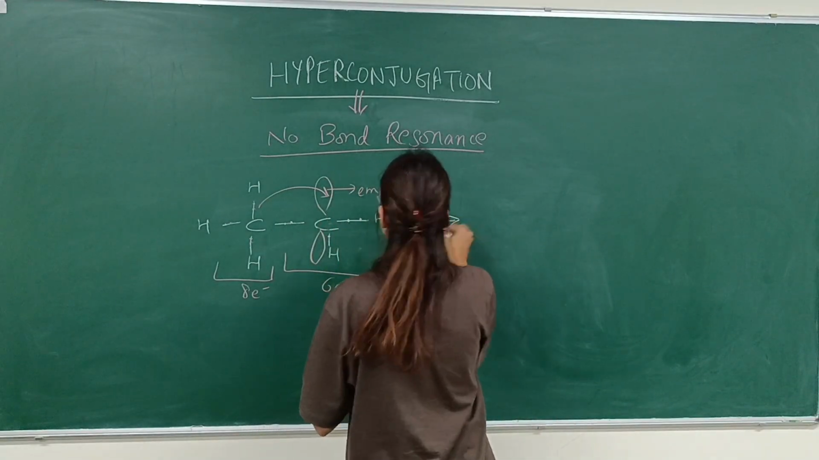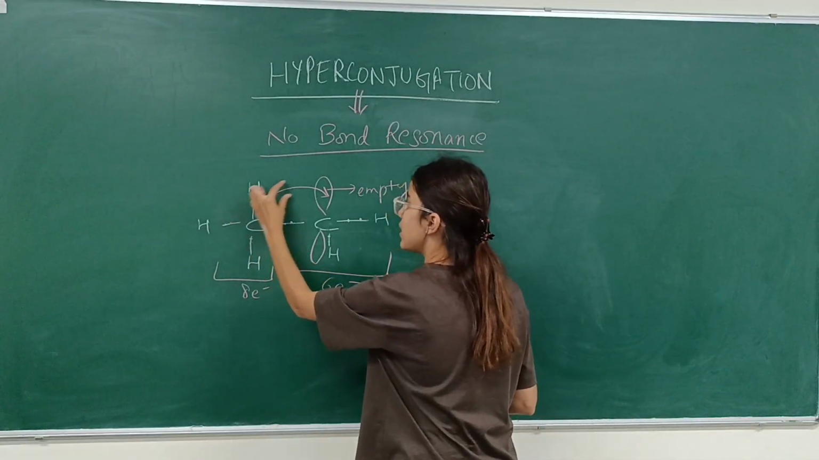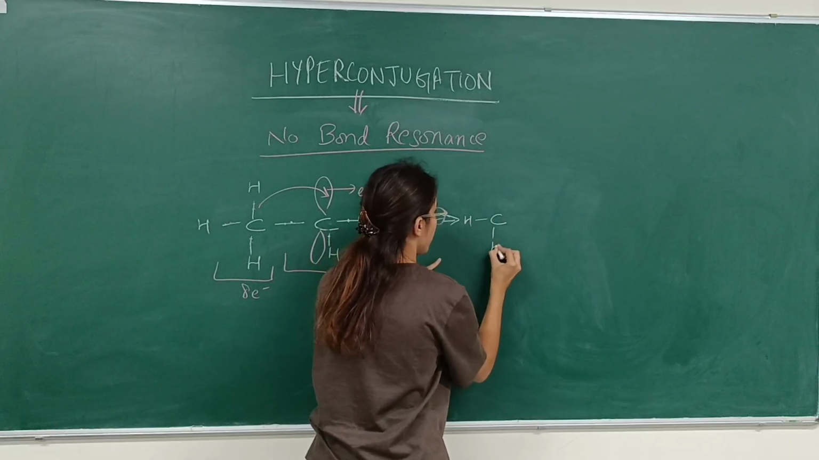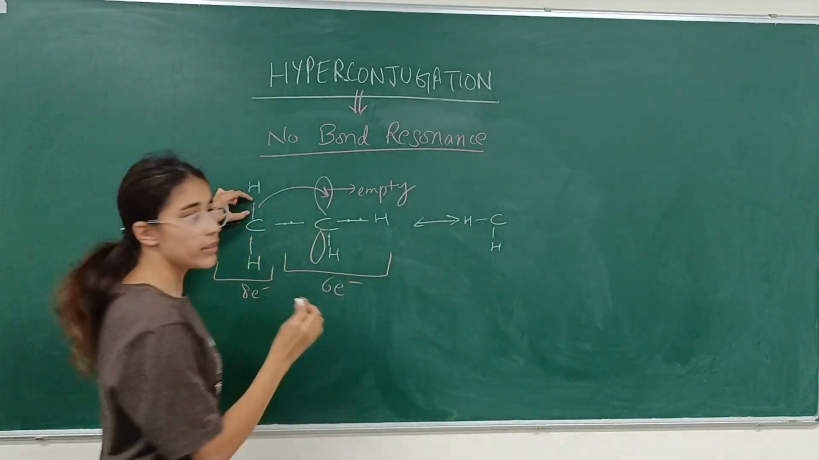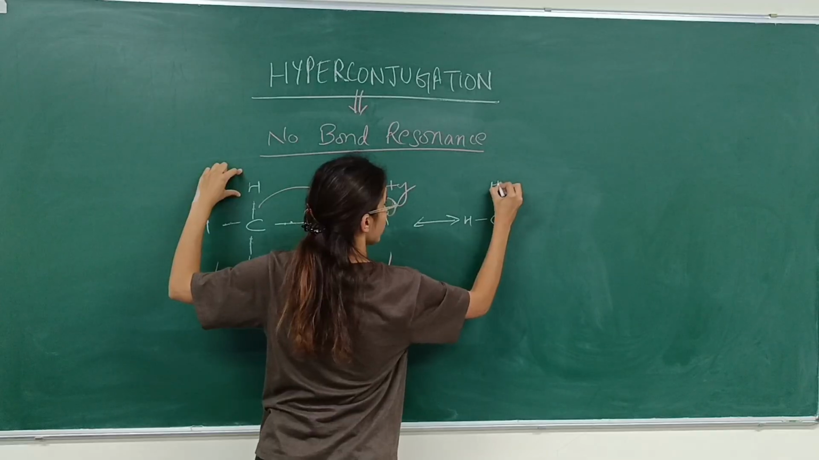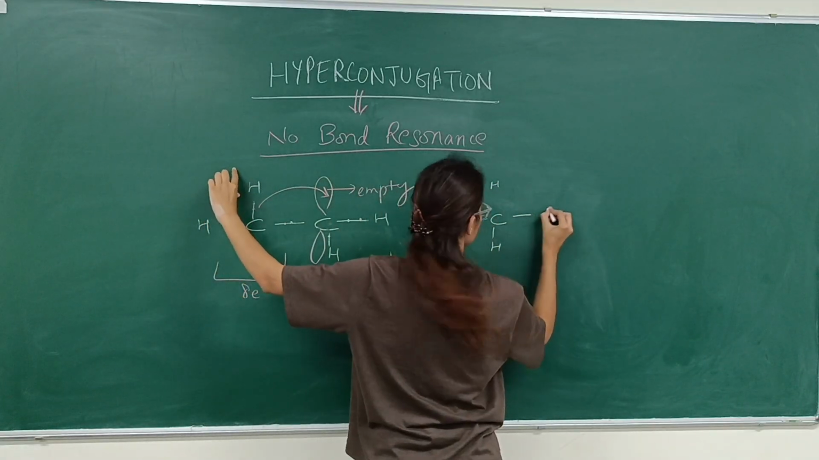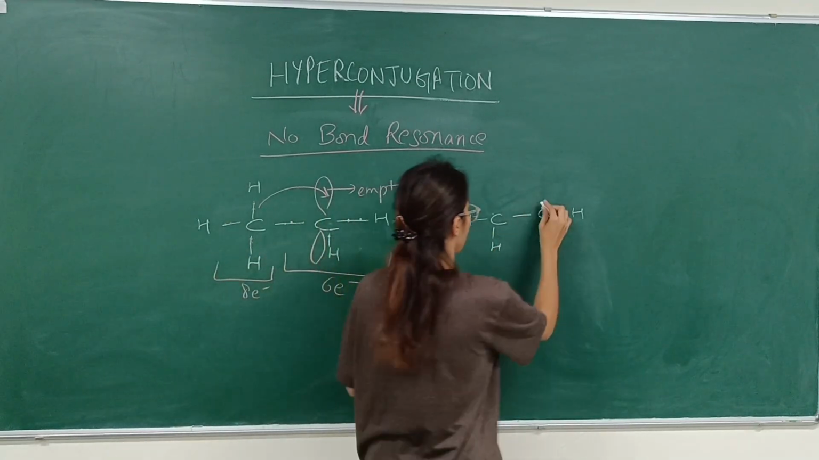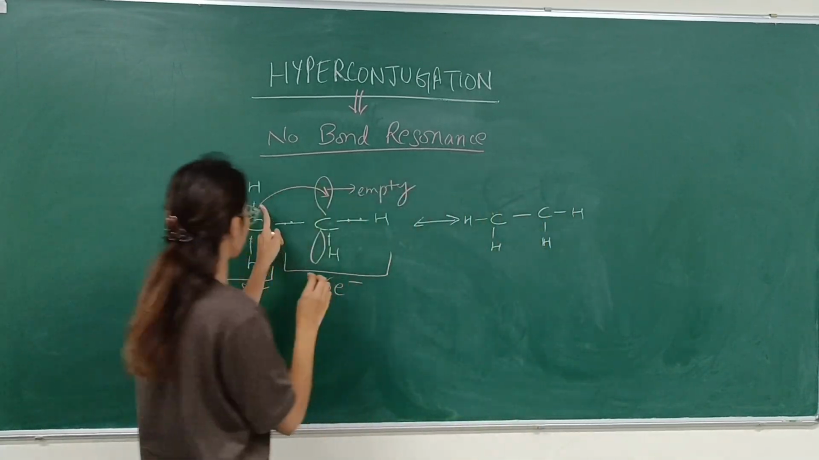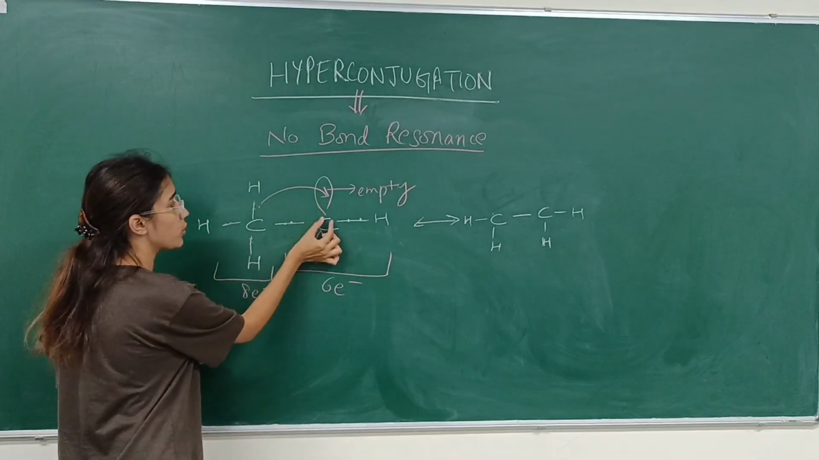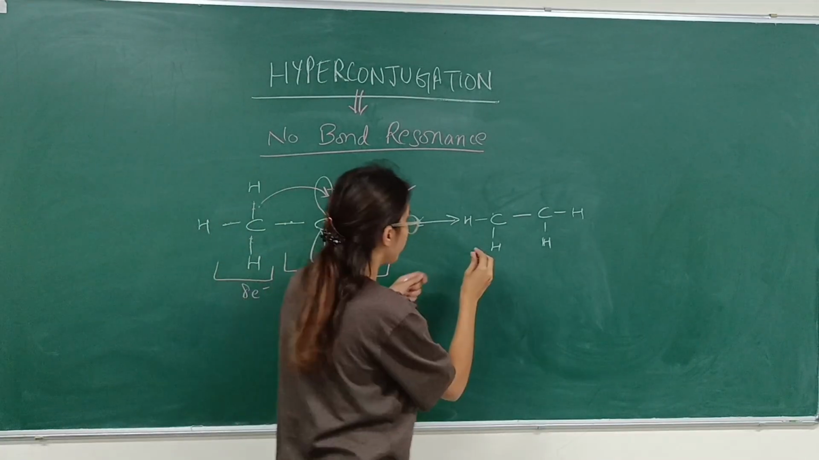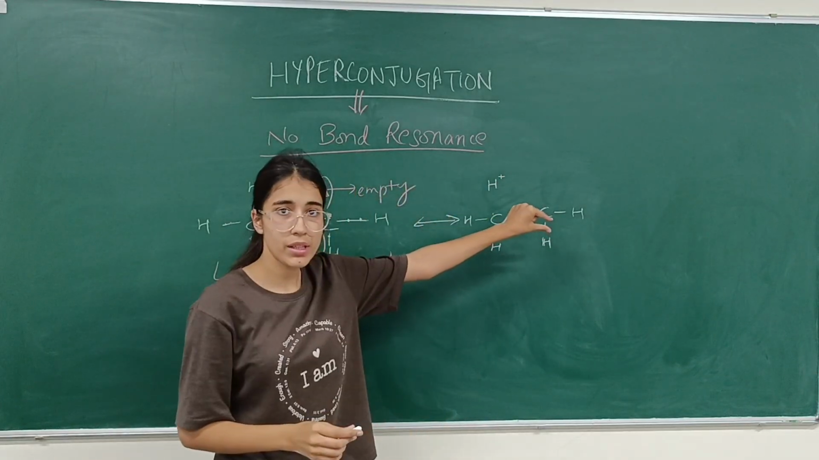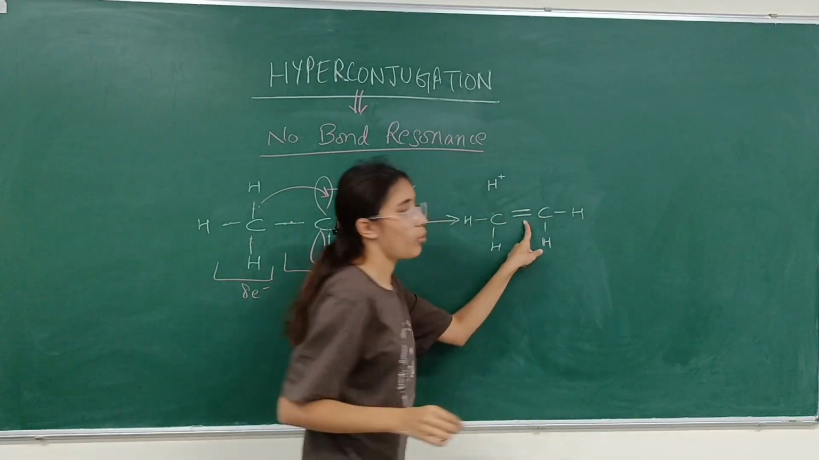So what will it form? The CH bond is broken, so here is H, and this space is empty below. Now this bond transfers its electrons to this empty orbital. So this H will become H plus, since both its electrons went away from this side, and it will form a double bond here.